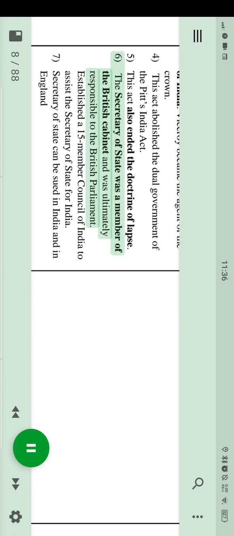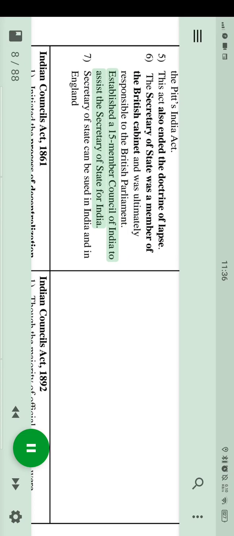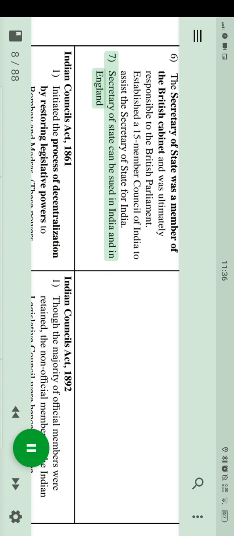6. The Secretary of State was a member of the British Cabinet and was ultimately responsible to the British Parliament. Established a 15-member Council of India to assist the Secretary of State for India. 7. Secretary of State can be sued in India and in England.